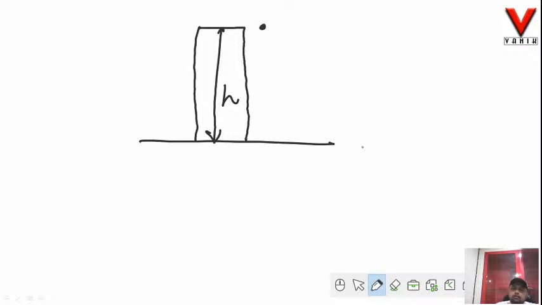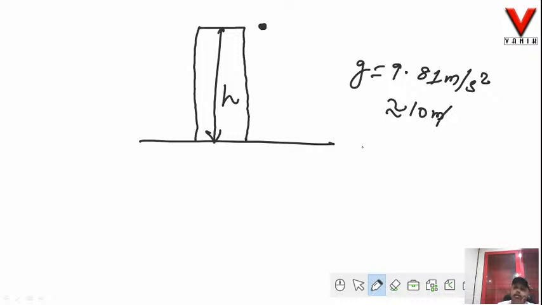A body is released from here, and say the acceleration due to gravity is small g. This is actually 9.81 meter per second square, but for the sake of calculation, I take it approximately equal to 10 meter per second square.